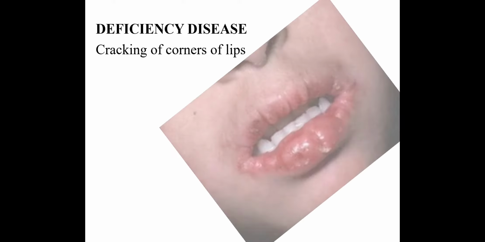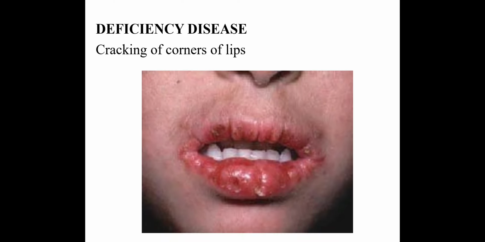The deficiency disease caused due to the lack of vitamin B2 is cracking of the corners of lips. As can be seen in the picture, there is redness in the lips and cracking in the corners of the lips, and the lips become swollen and painful.